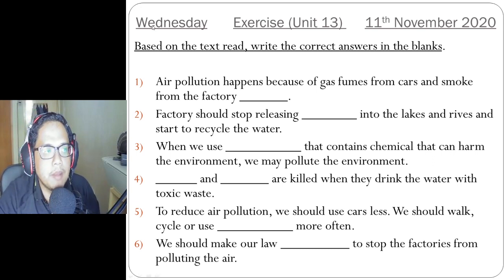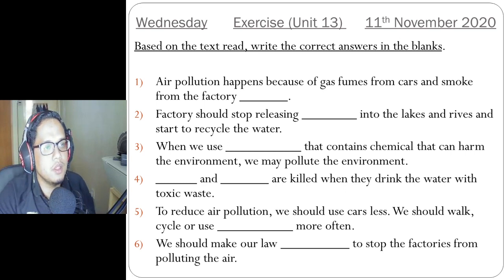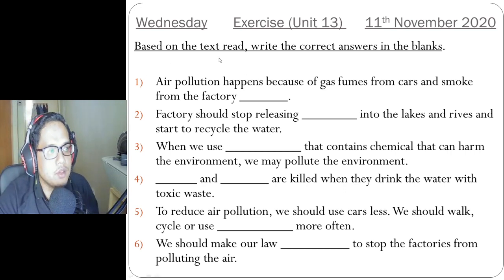Okay, number 1, please write the day, write the date. Don't forget, don't ever forget that. Okay, and then based on the text read, write the correct answers in the blanks. Okay, this is the exercise. Teacher, where to find the answer?